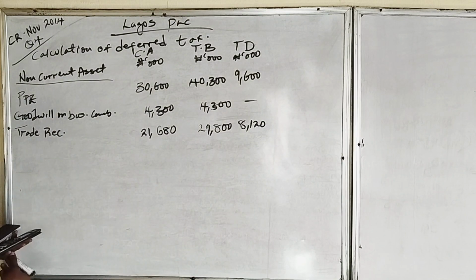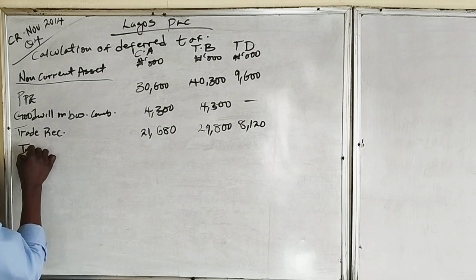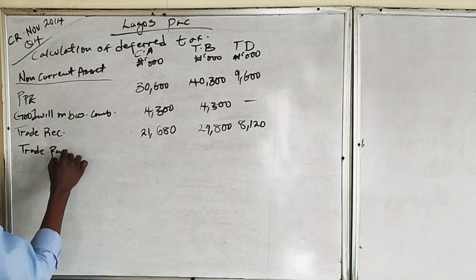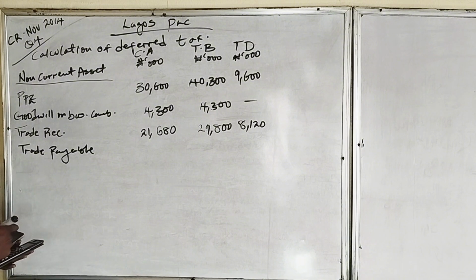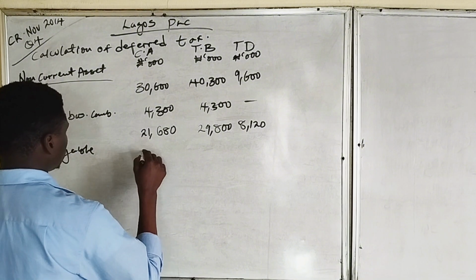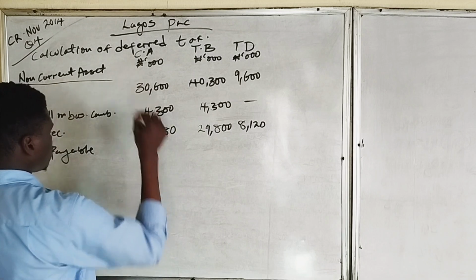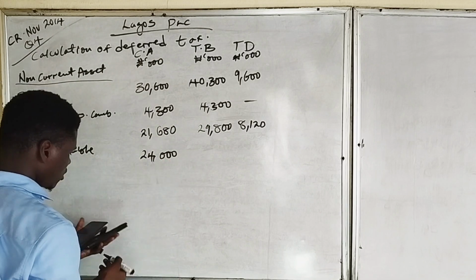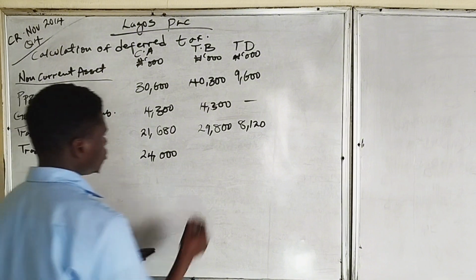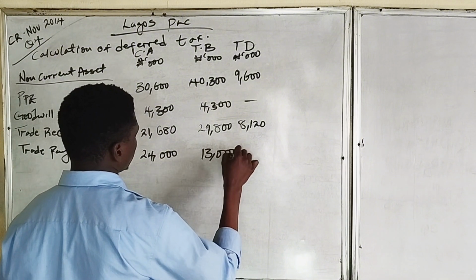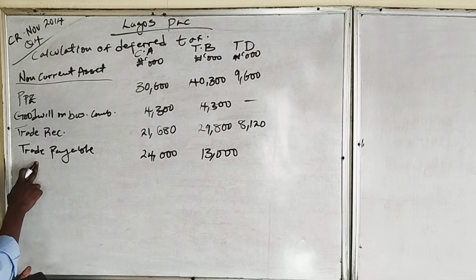Then the last one: the tax base of trade payable is 13 million. The carrying amount of the trade payable is 24 million as at 31st December 2013, while the tax base is 13 million. Trade payable is a liability.